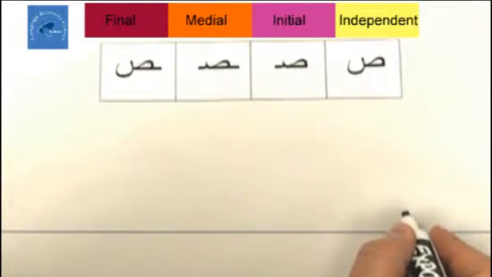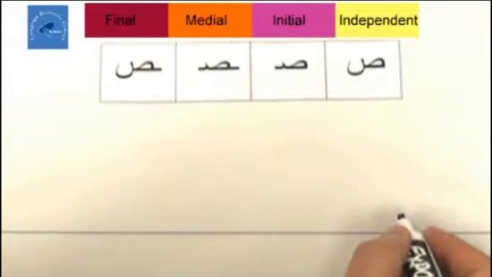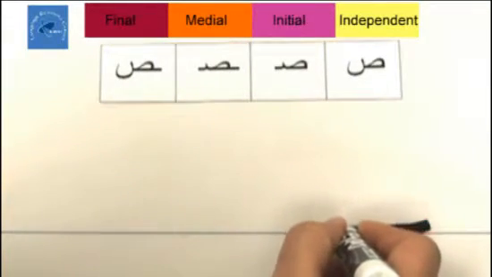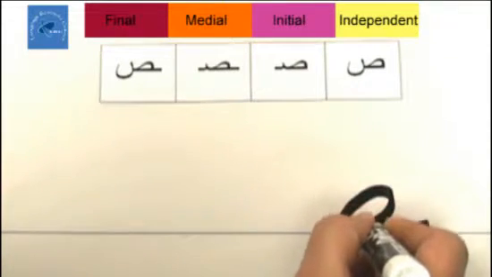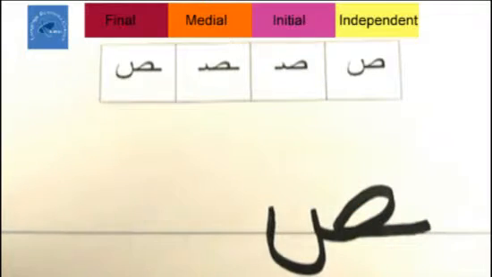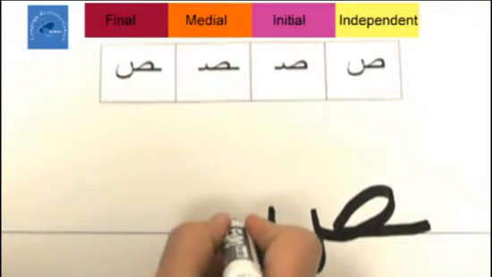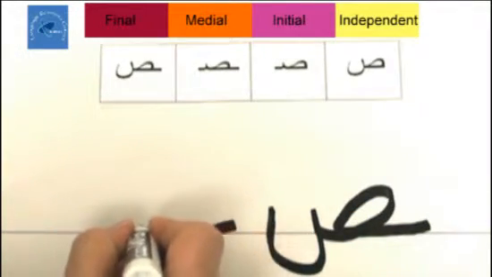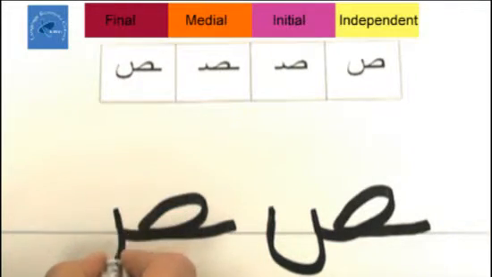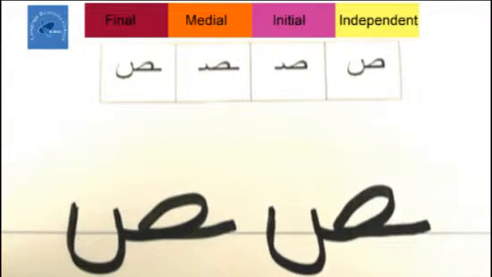Sa in its final position. The same as sa in its independent position, except that it's connected to a preceding letter. So, a line, and then oval loop, and a backwards U. One more time. Line, oval loop, and a backwards U. Sa.